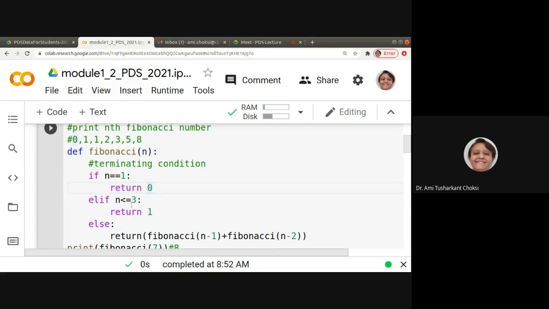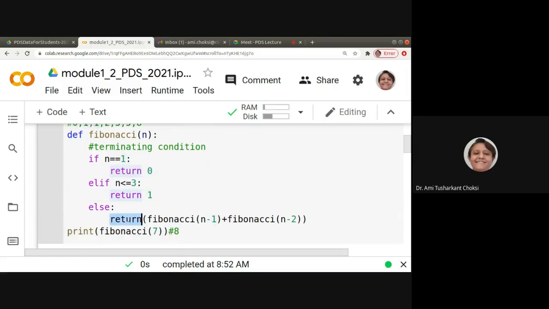If n is less than or equal to 3, return 1. Else, return Fibonacci n minus 1 plus Fibonacci n minus 2, because we want the addition of the previous two terms.